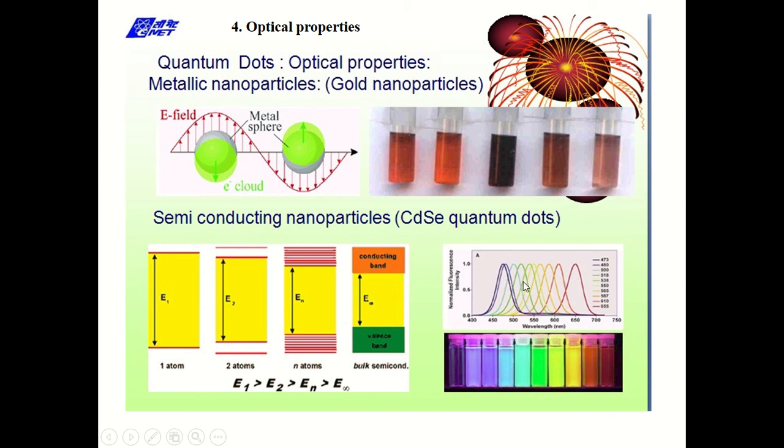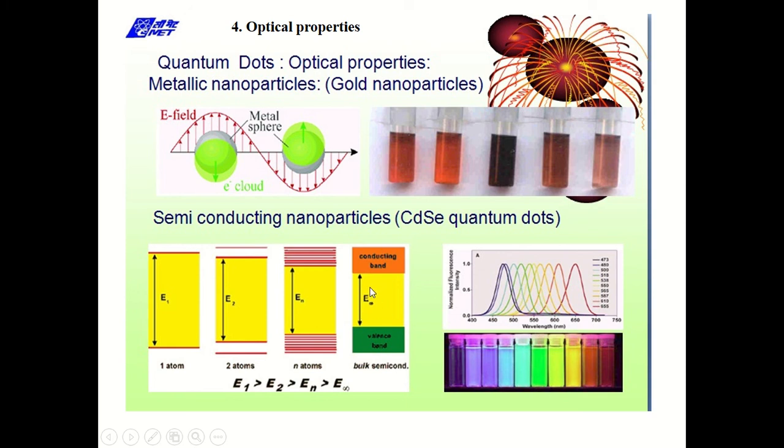This shift in absorption spectrum is known as blue shift. As we know, blue has higher frequency, so higher energy, than red. The absorption spectrum is shifted towards blue, that is the higher energy side.